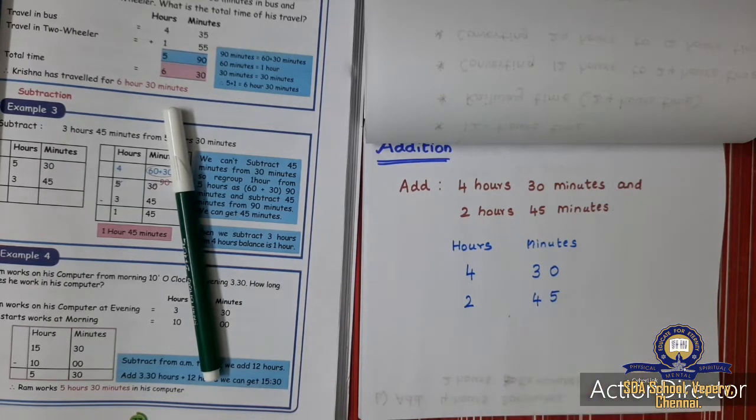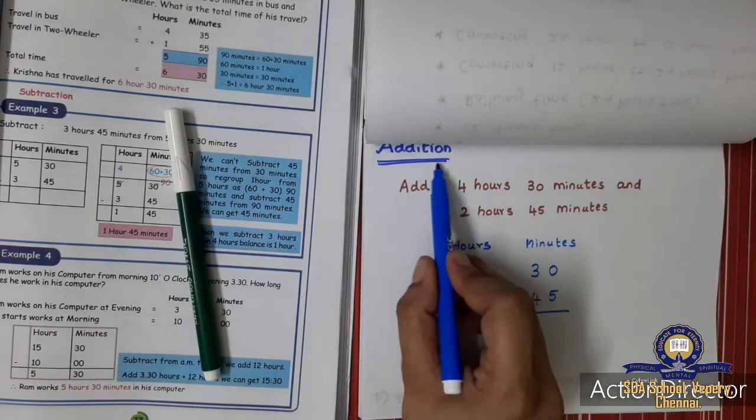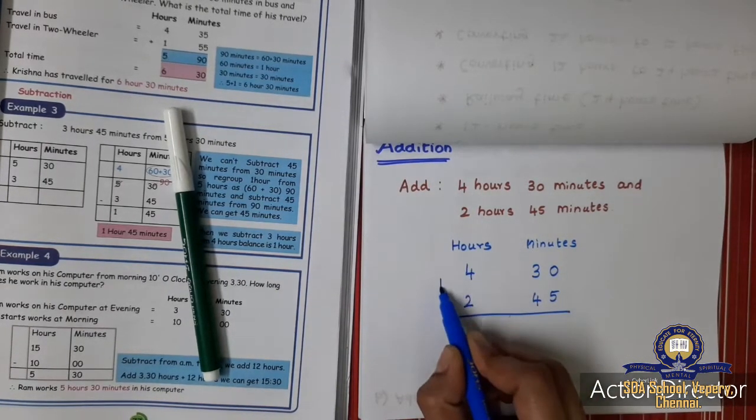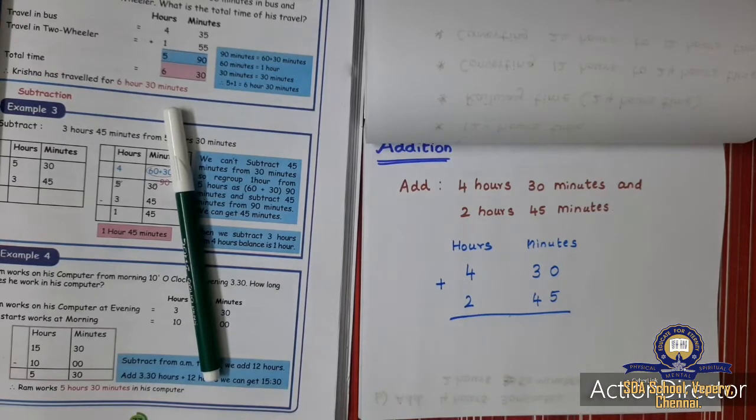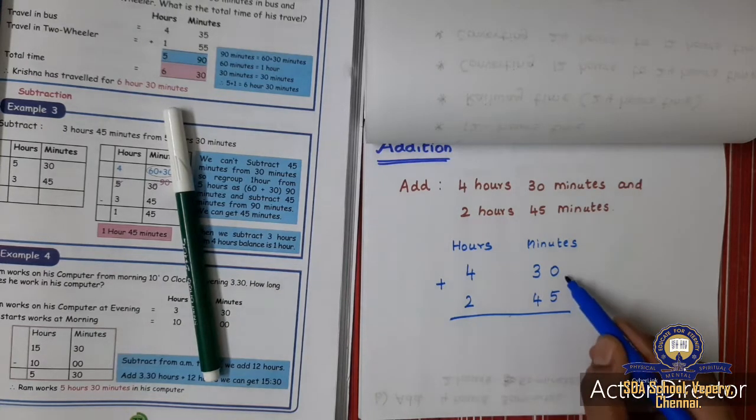Okay, so I have written the numbers. What I am going to do? I am going to add, so plus sign. I have written the sum. Now I am going to perform the addition. So what is 0 plus 5?